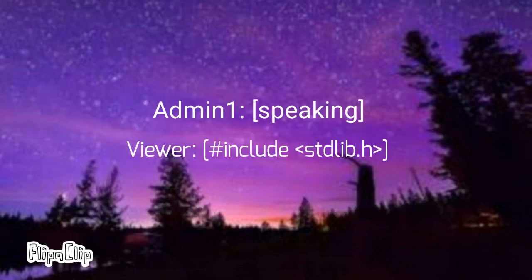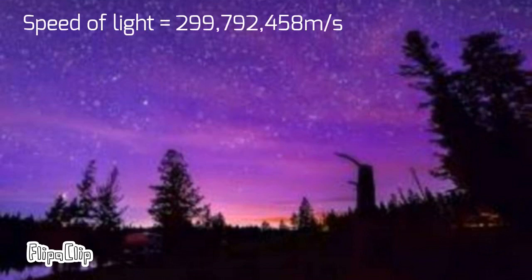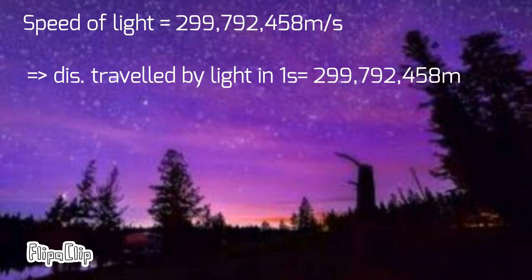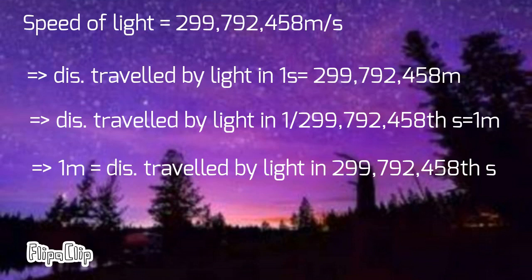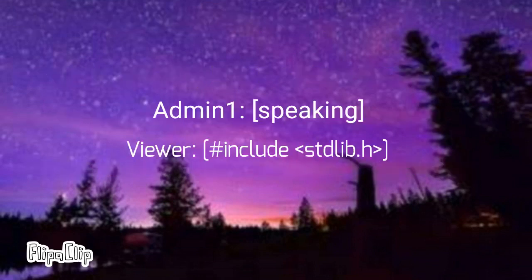Nowadays, if you look at the definition of the meter, it says that a meter is equal to the distance traveled by light in vacuum in 1/299,792,458 of a second. The speed of light in vacuum is constant for all observers, making it an ideal way of defining units.